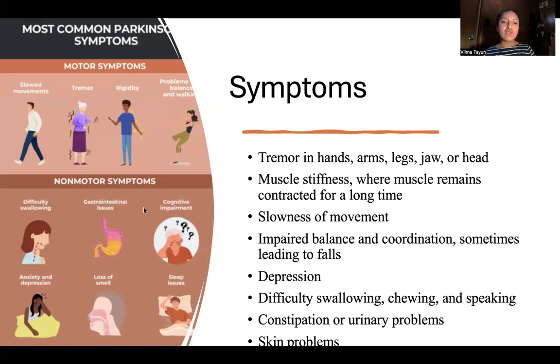And some non-motor symptoms can be difficulty swallowing. I mentioned this before. Some people with Parkinson's sometimes get swallowing problems, where physicians describe a special diet, like puree, mechanical soft, and thick liquids to drink, because when they drink water or eat normal food, they start choking. Other symptoms can also be anxiety and depression.